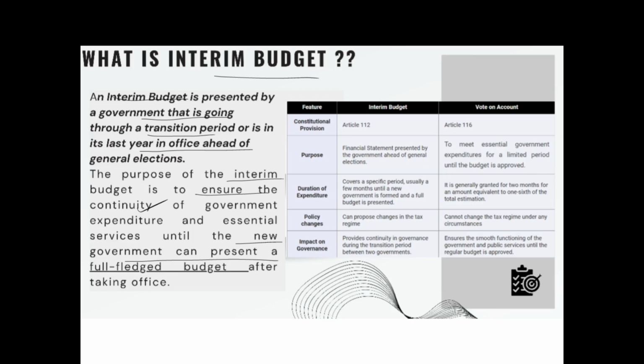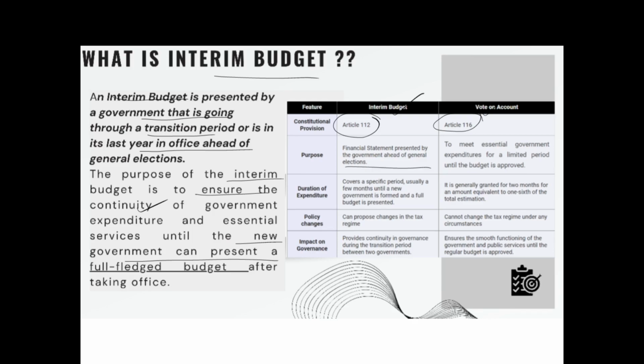Okay. Now, it is very important to know the difference between an interim budget and a vote on account. First, the interim budget comes under Article 112 and the vote on account comes under Article 116. Now, what is the purpose? The interim budget is a financial statement presented by the government ahead of general elections.